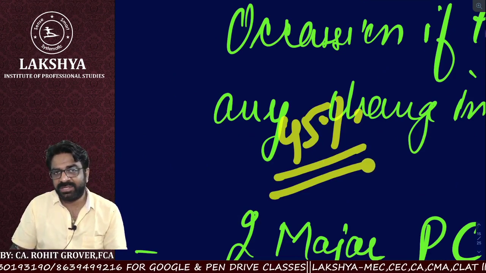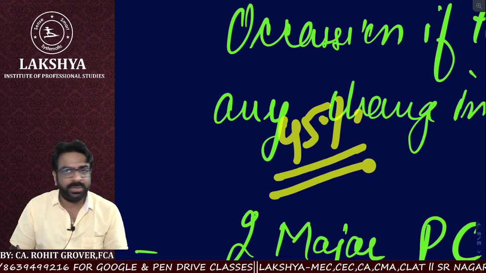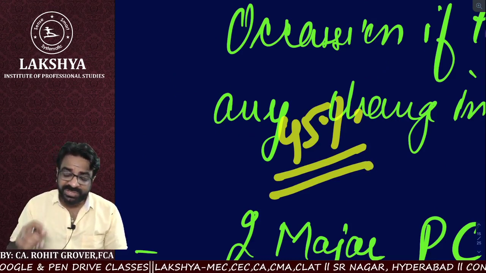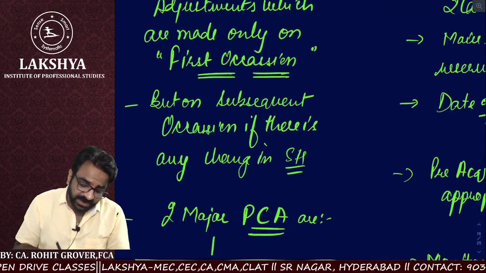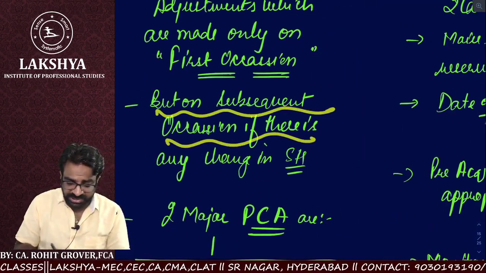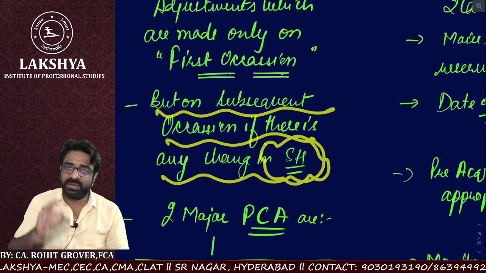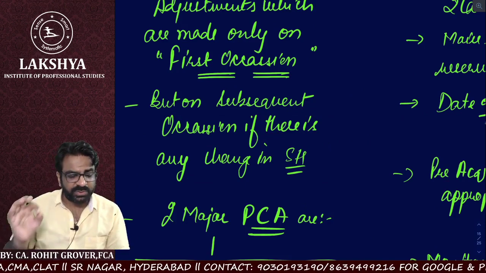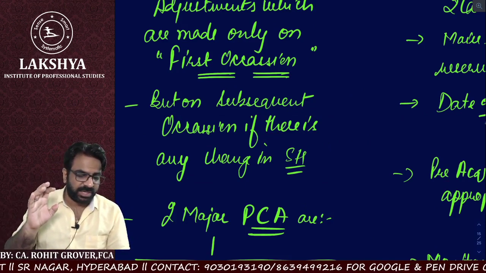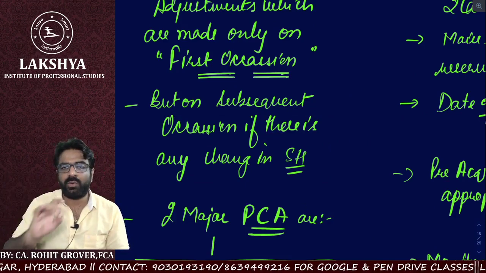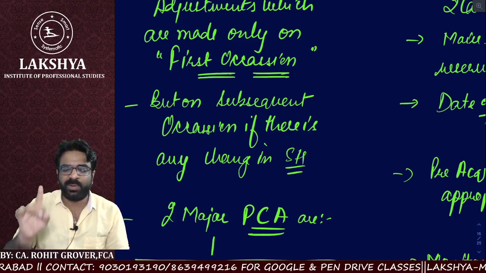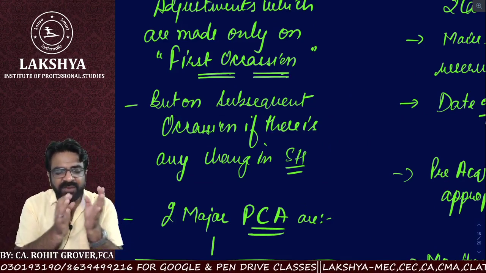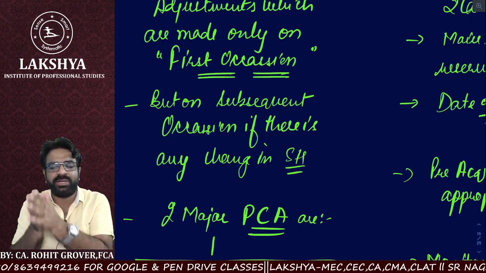Now tell me, is it still a subsidiary? No more; it came into a different bracket. So these kinds of subsequent changes will come in the future due to a change in shareholding. So permanent consolidation adjustments are carried out only once at the time of the first occasion, and sometimes on subsequent occasions if there is a change in the shareholding pattern.